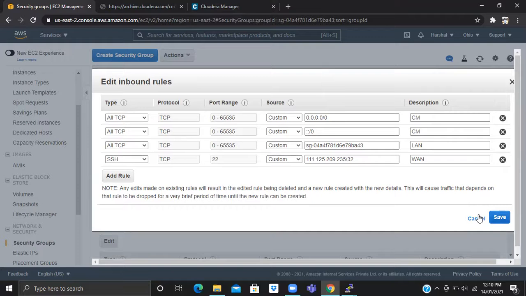What should be the type, should all TCP be the type every time? See, SSH is by default SSH, TCP is by default. Other than that, we should select all TCP, right? Or custom TCP in the port range. If you are using a Windows machine, you need to set up RDP. If you are using MySQL, you need to specify the rule for that and specify the port here so that the port can be accessible.